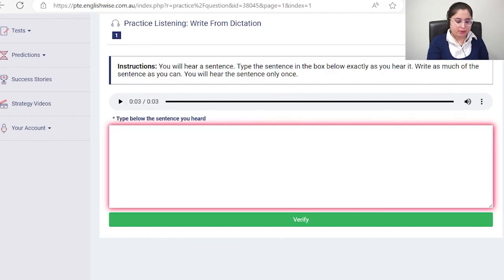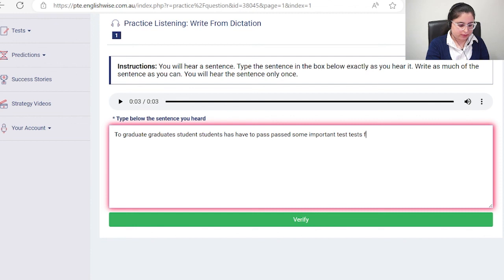So this was the recording. To graduate. The tip was to write an extra word. It was graduate or graduates, student or students, has or have, pass or passed, some, important, test or tests, first, full stop.